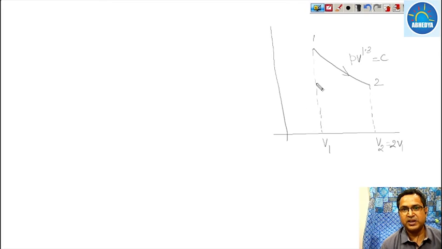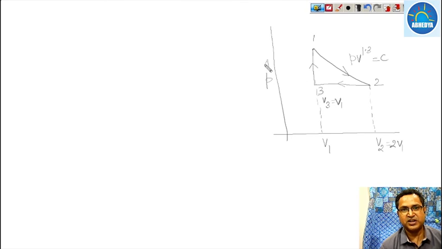From 2 to 3, the system is compressed at constant pressure, that is isobarically, so that it reaches its initial volume. V3 is equal to V1, and then it reaches its original position at constant volume. This is from 3 to 1. So this is our process.